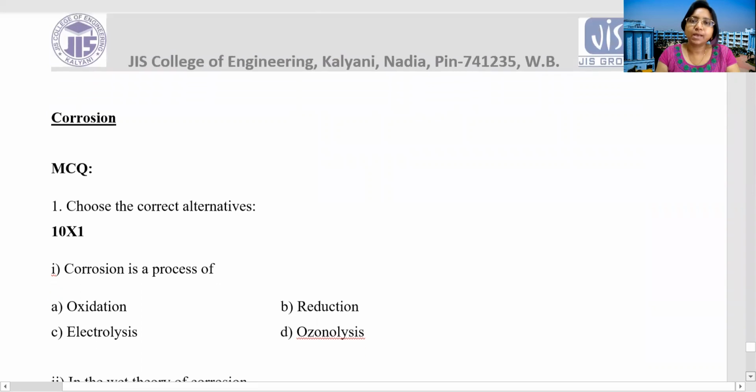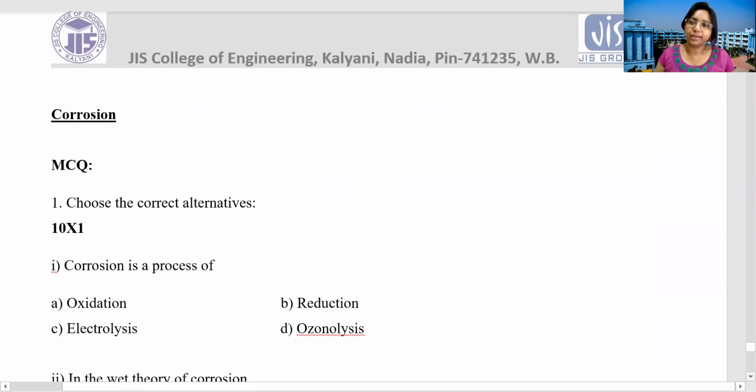So if I summarize what you have learned today, you have learned what corrosion is, why metals corrode, and lots of examples of corrosion. You have also learned which compounds are formed when the metal gets corroded. Like for silver, the compound formed is Ag2S.